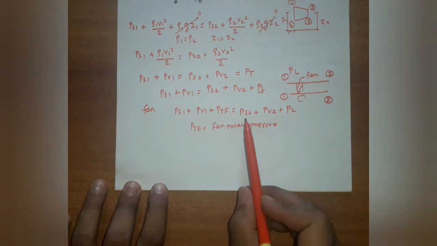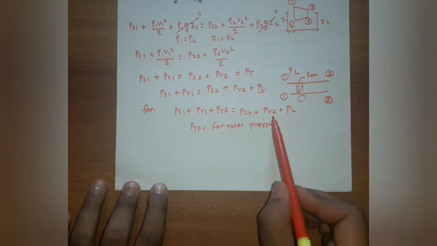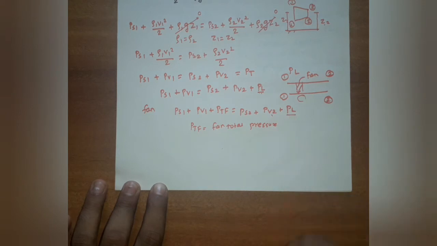And similarly, PS2 is the static pressure head on the downstream side, PV2 is the velocity pressure head on the downstream side, and PL is the energy loss.